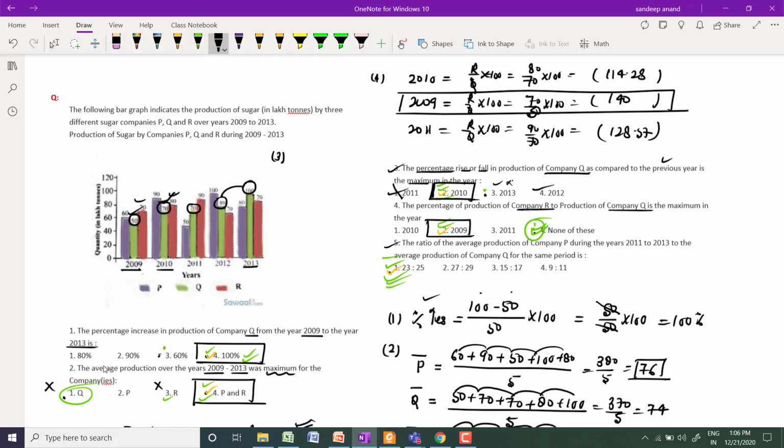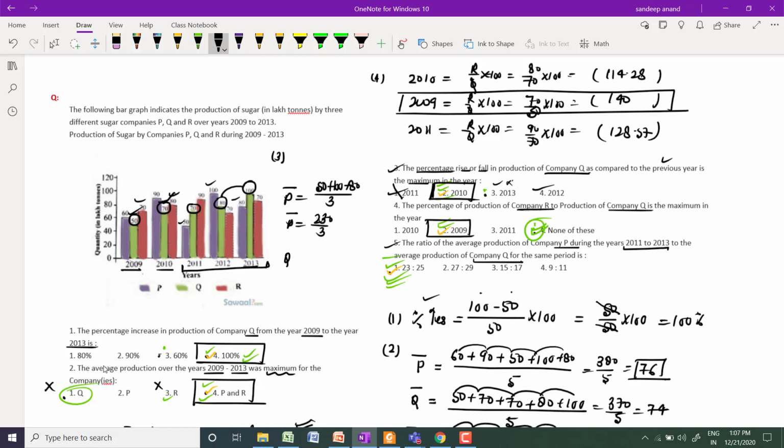Okay, now question number 5. The ratio of the average production of the company P in 2011 to 2013 to the average production of company Q. You take only 3 years, 2011 to 2013. The average of P during 3 years is 50 plus 100 plus 80 divided by 3, so 230 by 3.